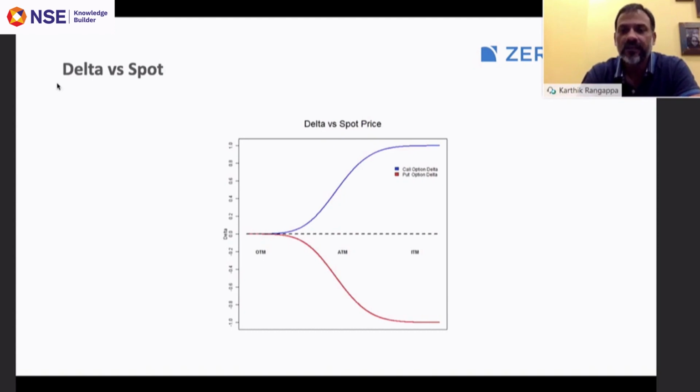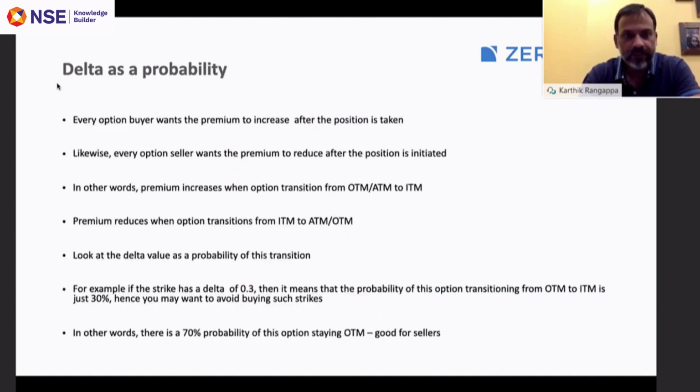If the objective is to maintain a delta neutral position, then you will have to constantly adjust your position so that the overall delta is neutral, right? We will talk about this in brief tomorrow, but this is just to answer your question. So fair enough, let's move forward.